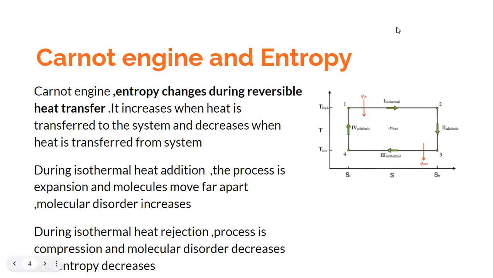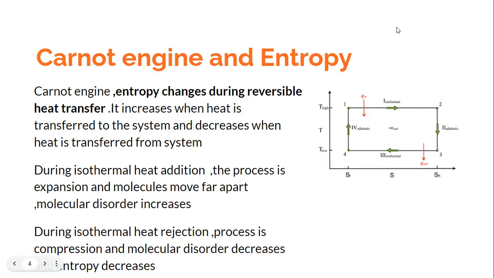This can also be understood from the basic expression of entropy change, which is dS equal to dQ by T, where if the dQ happens, then the dS would change. So either by referring to the Carnot cycle or by looking at the very basic expression of entropy change, we can figure out that entropy change has to do with the heat transfer. We need to keep in mind that in this diagram,